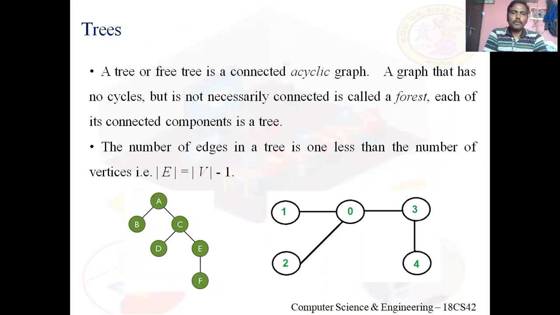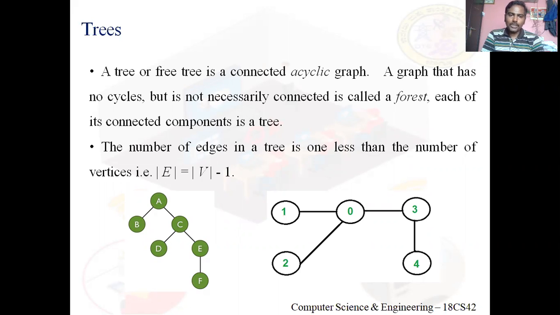So now we'll come to tree. See what actually tree means. To be very simple, I can call it a connected acyclic graph. Tree is a connected acyclic graph. Connected acyclic graph means, for example, look at both the graphs.